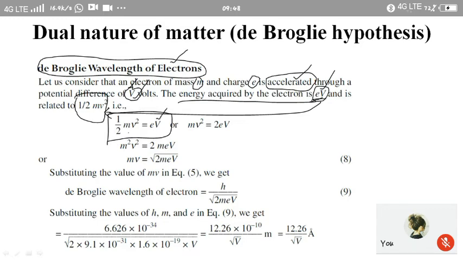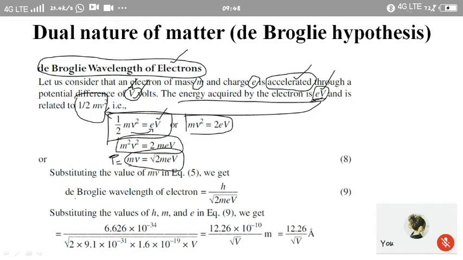So equating these two, we get half mv square is equal to eV, or mv square is equal to 2eV. Now, if we multiply the left hand side and right hand side by m, we get m square v square is equal to 2meV, and correspondingly we get mv is equal to square root of 2meV. So mv is nothing but p. So we get the expression for momentum p is equal to square root of 2meV.